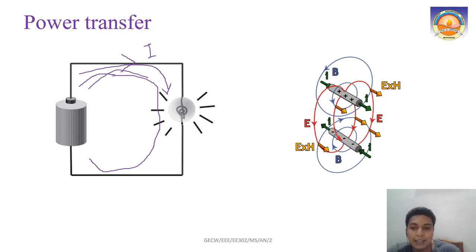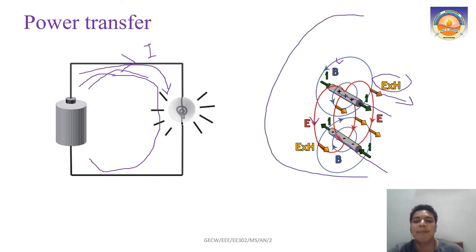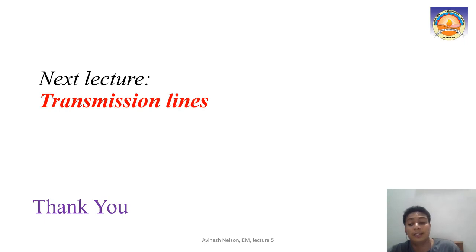As you can see, you have these two conductors on two sides. Then it creates an electric field from one conductor to another, as this red line shows. And around the conductor, you will have a magnetic field also. So in whatever direction E crosses H, in that direction your energy is propagated. Frankly, not only through the conductor, but even outside the conductor also. But not under DC. If you have an AC, your conductor is not the only thing which is transmitting power. Even the outside matters. That is what happens in power transfer. So this is about the Poynting vector.